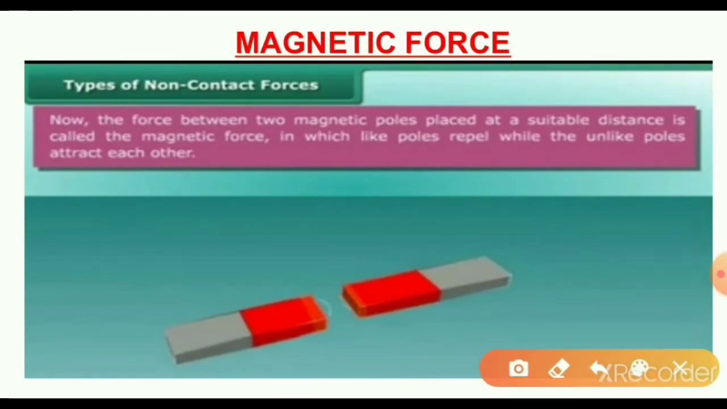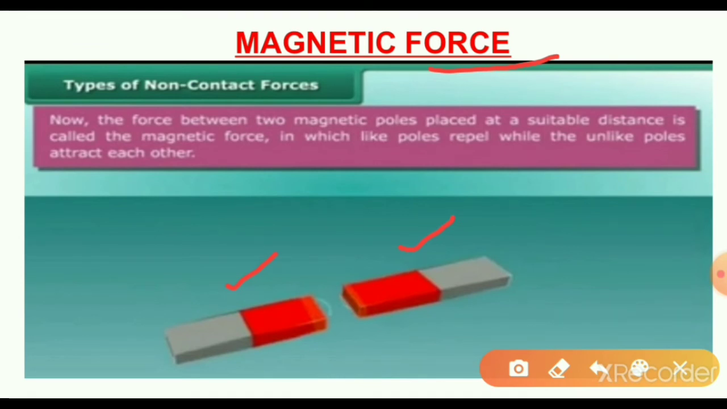Now the second one, magnetic force. In class 6 we learned the lesson Fun with Magnets. Magnets have two poles, like poles and unlike poles, which we discussed in the previous class. Let us discuss the magnetic force once again. Consider the force between two magnetic poles, the first magnet and the second magnet. When two magnetic poles are placed at a suitable distance, the force is called magnetic force, in which like poles repel while unlike poles attract each other.